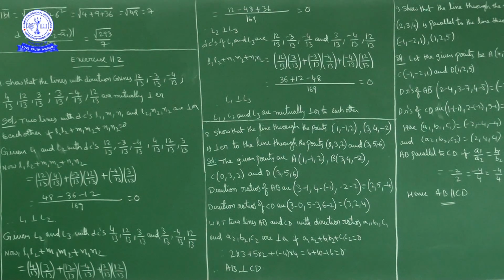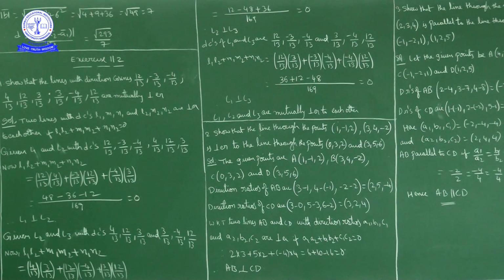Similarly, the second line L2 has these direction cosines, and L3 has these. L2 and L3 are two lines whose direction cosines are 4/13, 12/13, 3/13, and 3/13, -4/13, 12/13. These are the direction cosines of L2, and these are the direction cosines of L3.